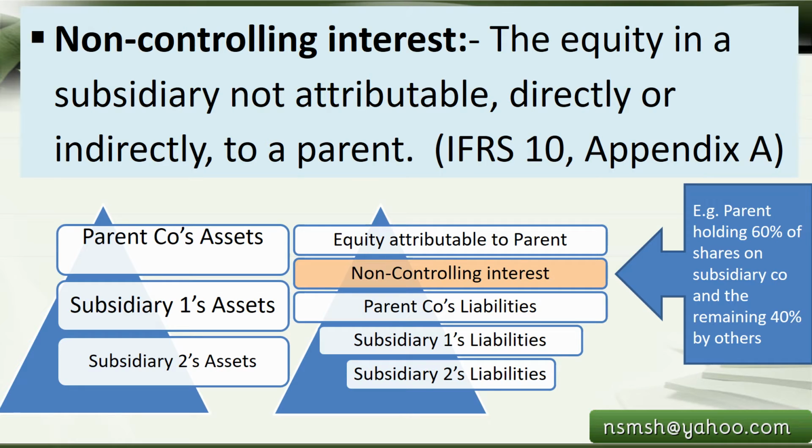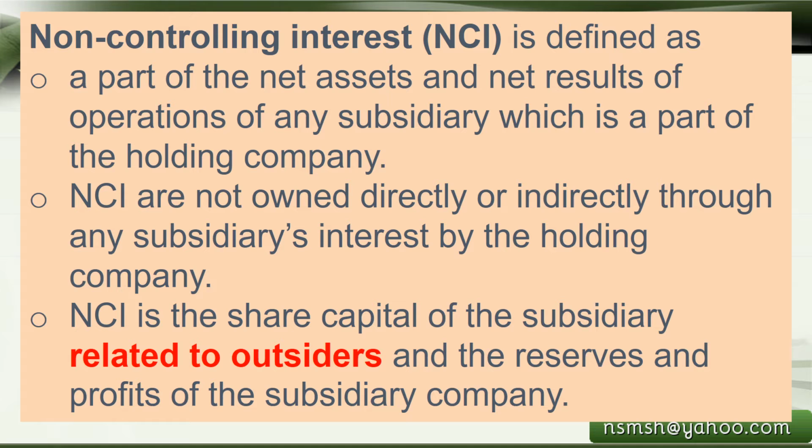For example, if the subsidiary company has 100,000 worth of assets and the parent company has contributed only 60,000 capital for that, and the remaining 40,000 capital is invested by third parties other than the parent company, so that the non-controlling interest portion comes into picture. Now let's go with some more detailed examples and explanations, so that we can understand correctly.